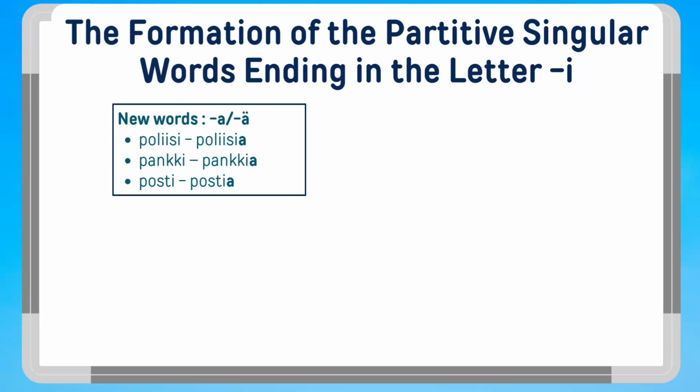For example, a police officer, poliisi, poliisia. A bank, pankki, pankkia. A post office or mail, posti, postia. This group has many words, and there probably will be new ones, as the words in this group are often loan words from other languages.